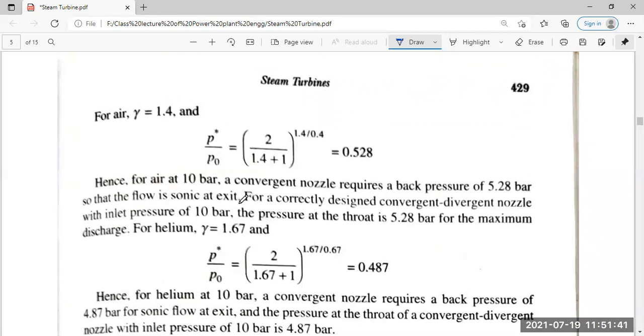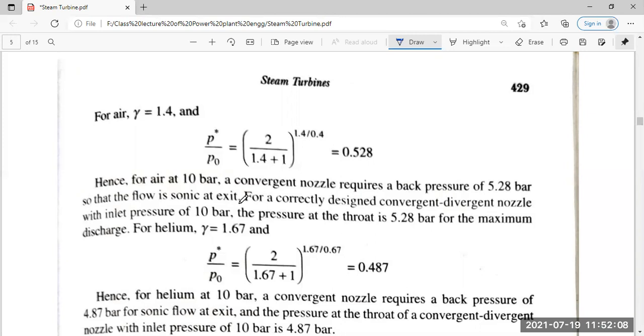We have to create this back pressure, otherwise the velocity will increase beyond sonic and become supersonic. So the back pressure equals the critical pressure, 5.28 bar, when the flow is sonic at the exit.